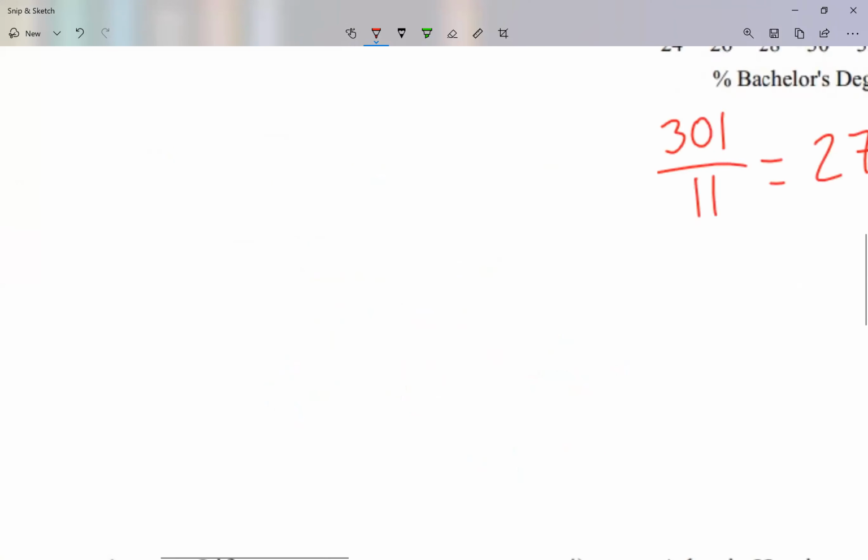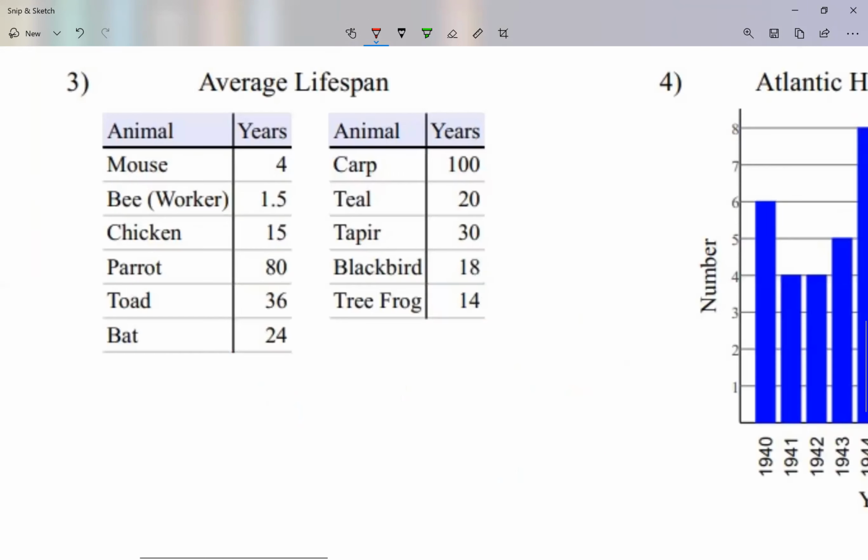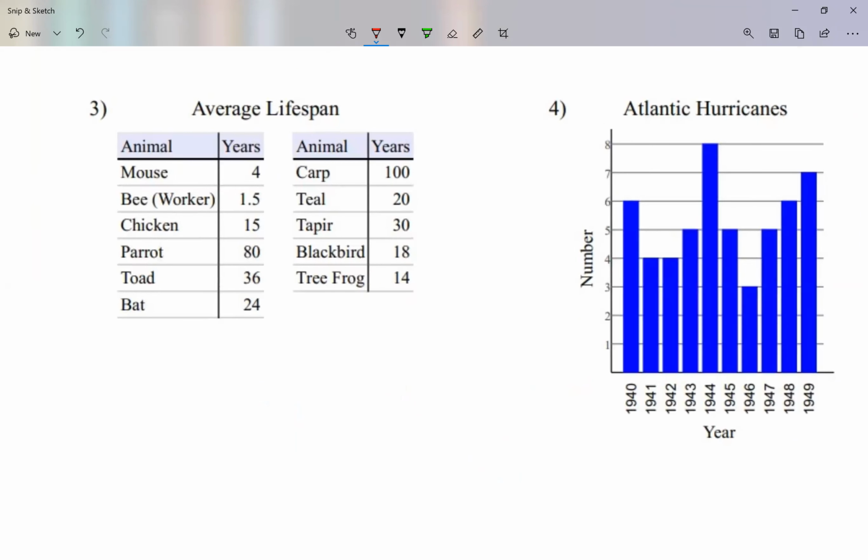All right, let's take a look at question number 3. So here the average lifespan. So there's some animals, there's some years. So a mouse lives about 4 years. A bee lives about 1.5 years. A chicken, 15 years. A parrot, whoa, 80 years. And so on and so forth.